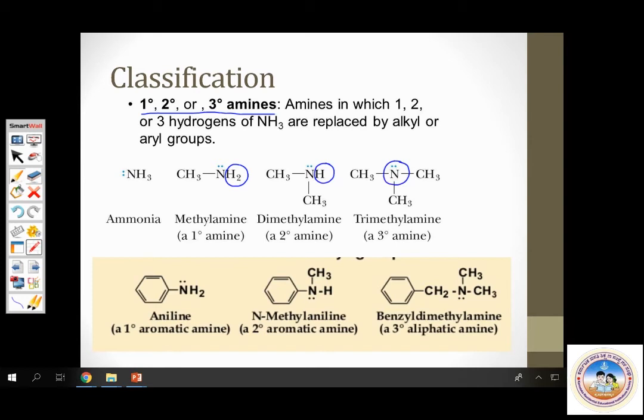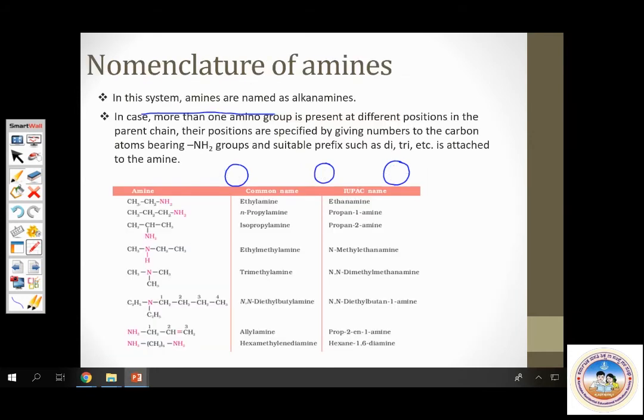Amines can also be classified as aliphatic and aromatic: aliphatic if it has no benzene ring, aromatic if there is a benzene ring. This is the classification of amines. Next, nomenclature. One must be very careful with respect to nomenclature of amines. The functional group amine, NH2, will have a suffix. The suffix for this particular functional group is amine itself.